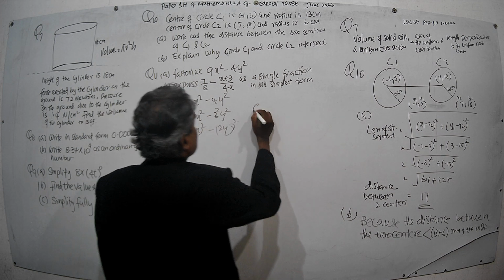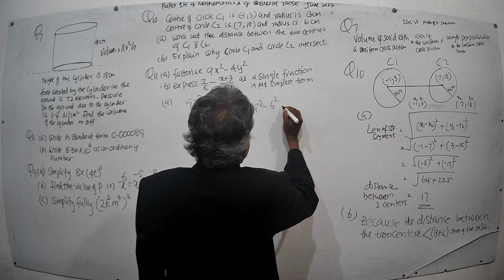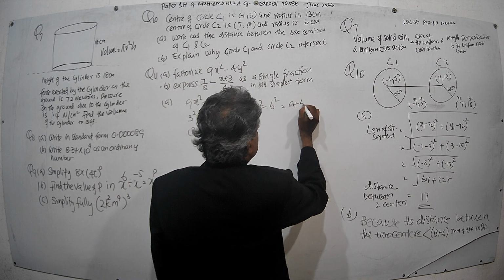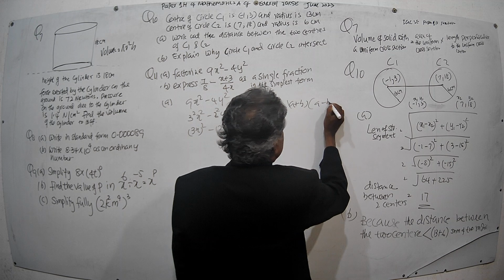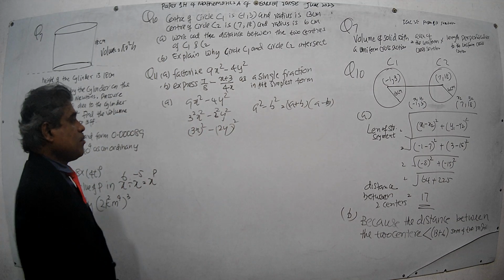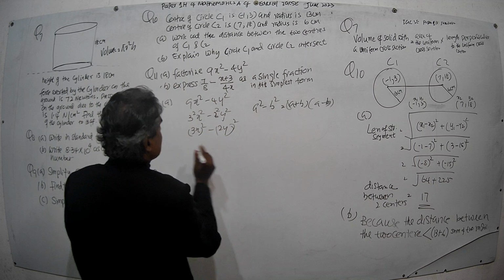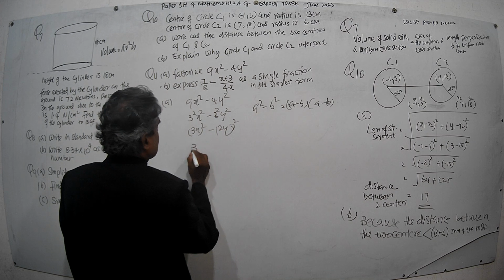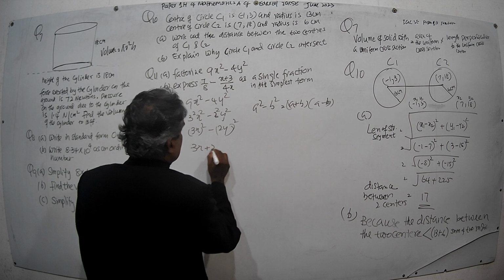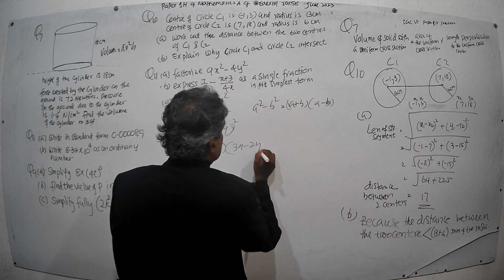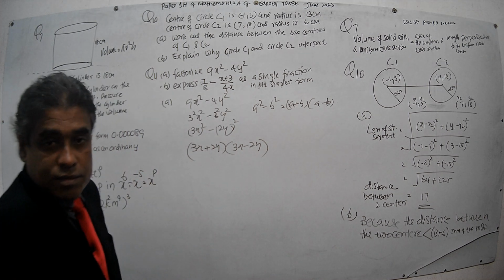This is now like a squared minus b squared. The factors of the difference of squares are (a plus b)(a minus b). Then we apply the same thing here. a is 3x, b is 2y. Then it is (3x plus 2y)(3x minus 2y). You can write like that.